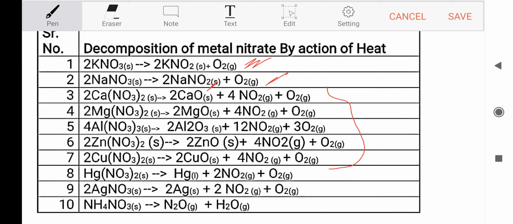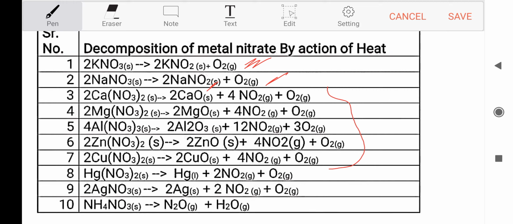Then magnesium nitrate decomposes to give magnesium oxide, nitrogen dioxide gas and oxygen gas. Aluminum nitrate decomposes to give aluminum oxide, nitrogen dioxide gas and oxygen gas. Zinc nitrate decomposes to give zinc oxide, nitrogen dioxide gas and oxygen gas.